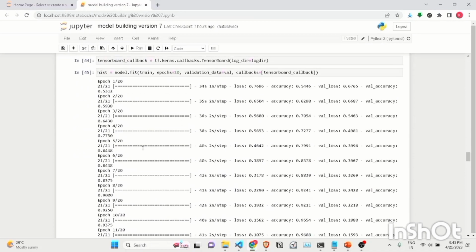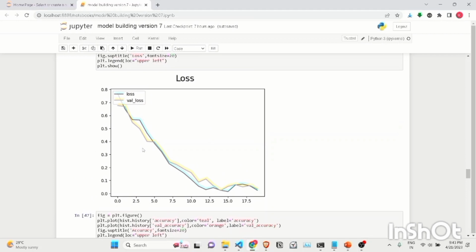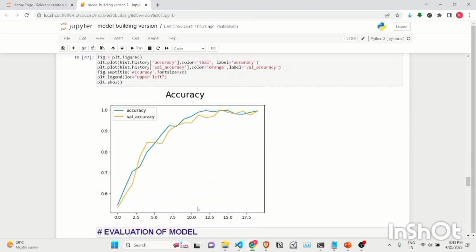And then after that you can see the loss function. You can see that steadily, after around 20 iterations, the loss function has come down significantly, which means that the model has been trained perfectly. And then let's talk about accuracy. After each iteration, or each epoch, the accuracy has improved steadily.